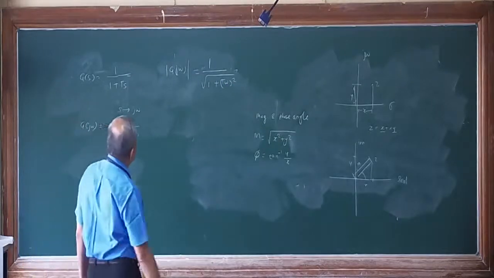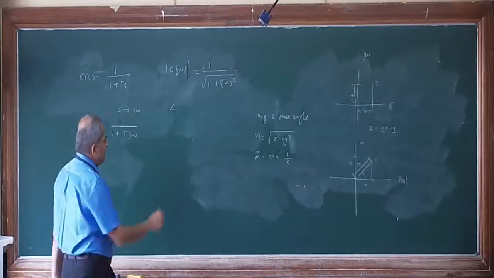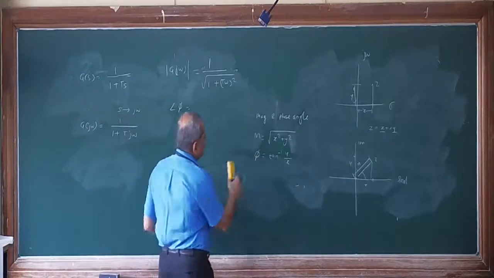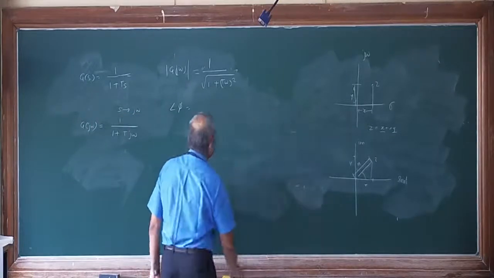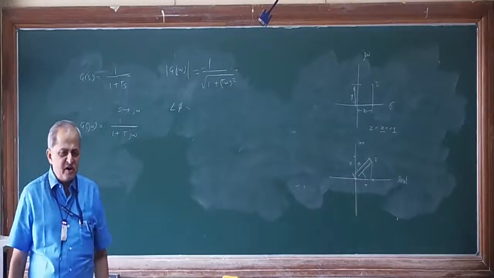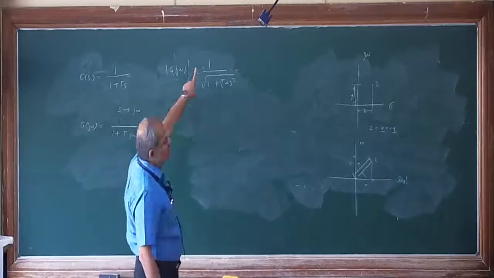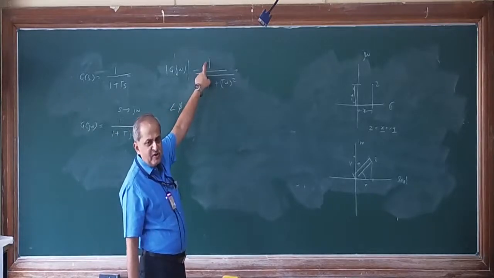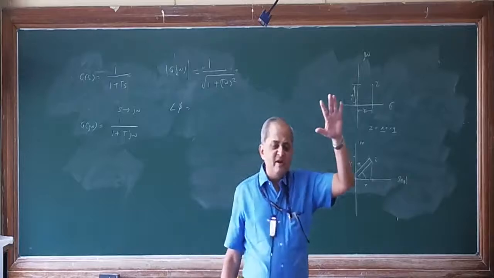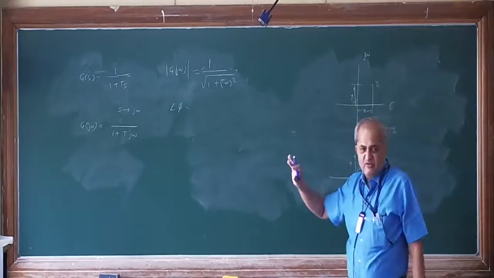Then the phase angle phi can be represented by tan inverse of imaginary part divided by real part. Now in the numerator we have no imaginary part, only the real part. So tan inverse of imaginary part is 0, 0 divided by anything is 0, tan inverse of 0 is 0. So the numerator angle in this case becomes 0.